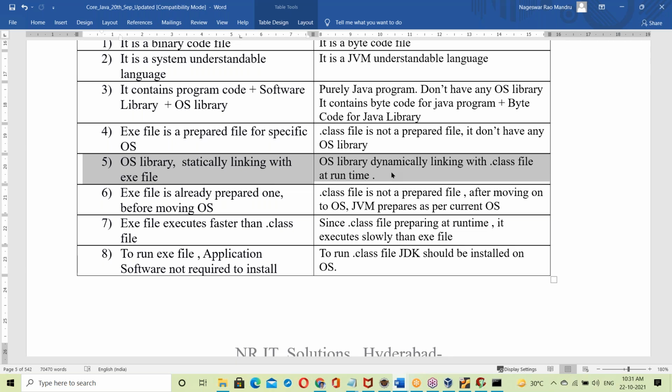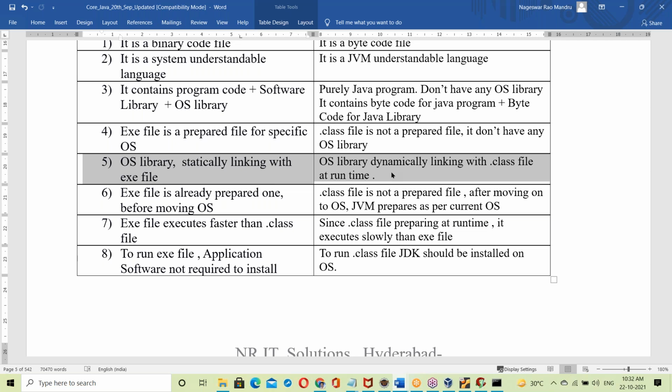At runtime that link changes automatically whenever the OS changes. So that's dynamic linking, and since it is dynamic linking, it is OS independent. Even Python is the same: in the case of a Python script also, whenever the OS changes, that link changes.